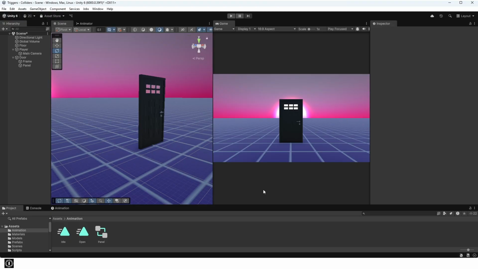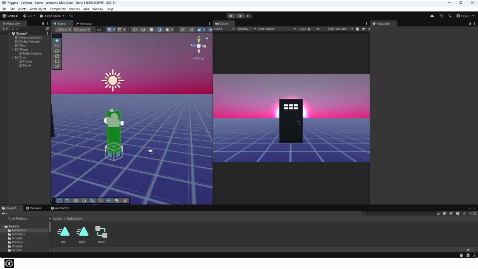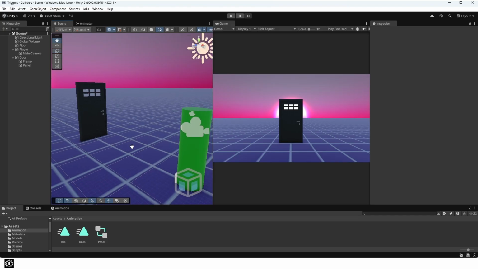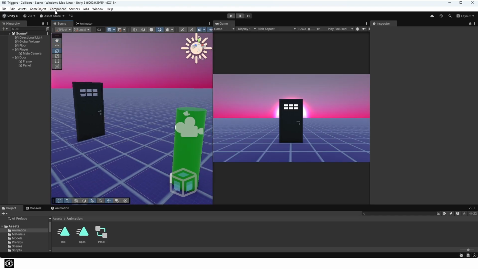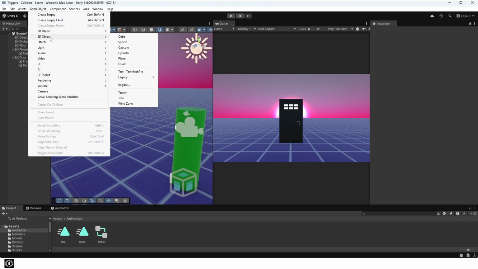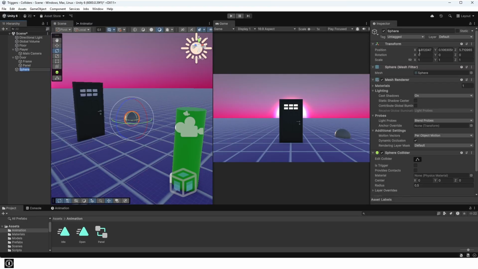Now we're going to have the player be able to shoot the door panel with a physical projectile, and upon collision, the panel will disappear. So create a sphere, which will be our projectile prefab, and resize it to about 0.2 on the X, Y, and Z scale axes.